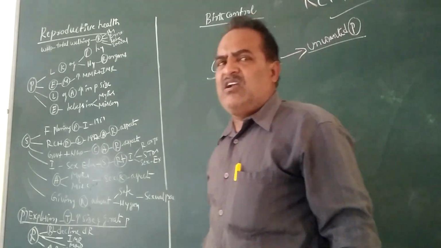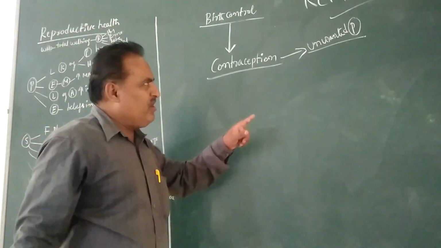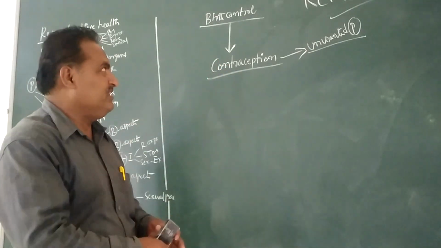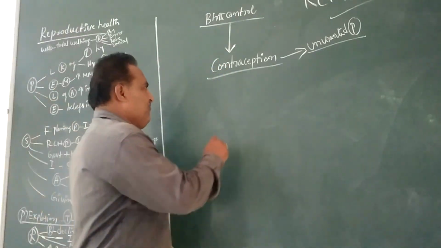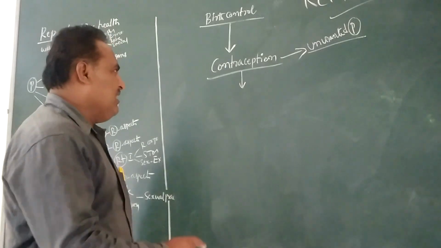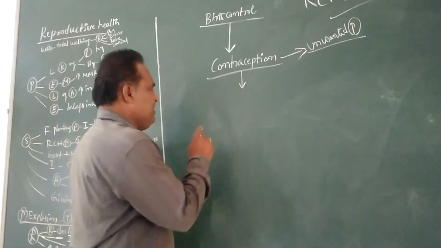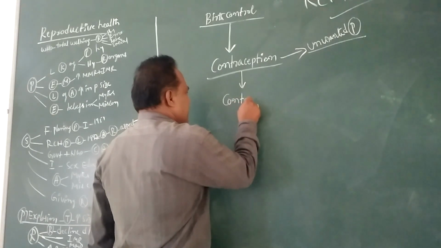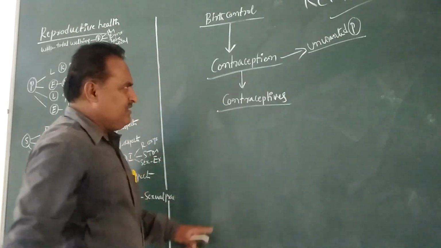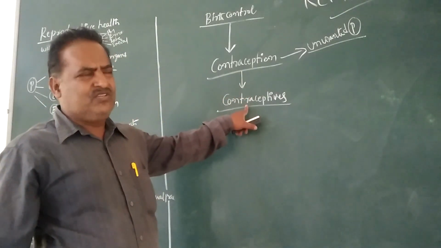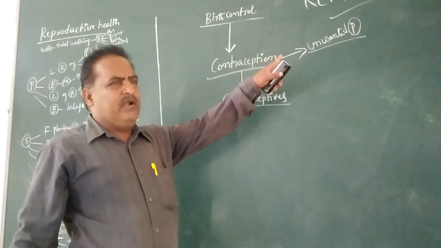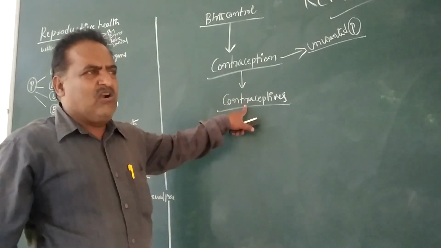The devices used in contraception to control unwanted pregnancy are called contraceptives.